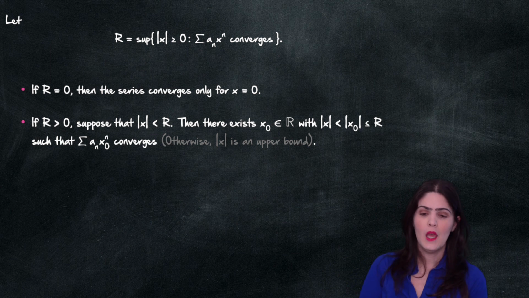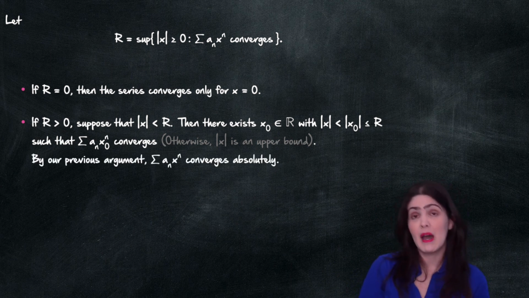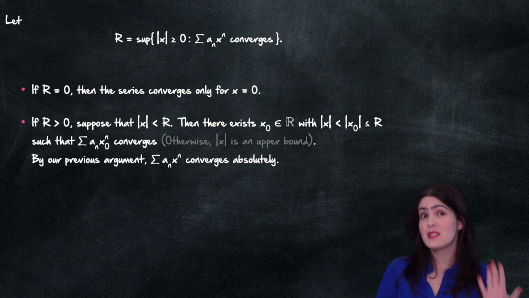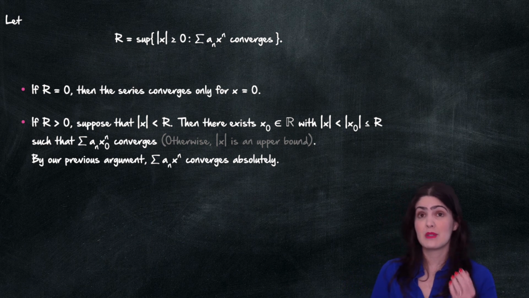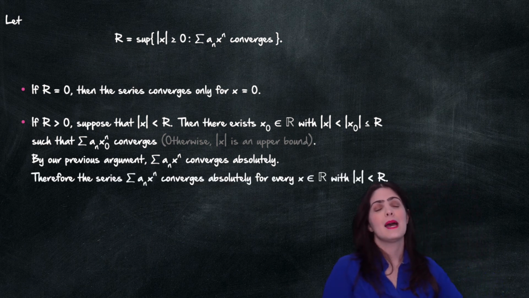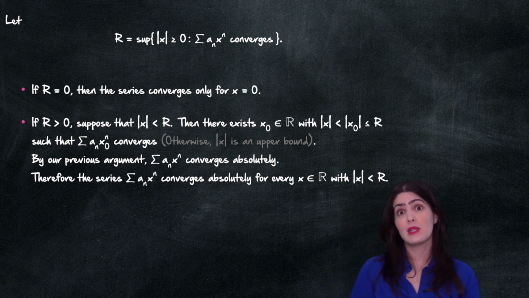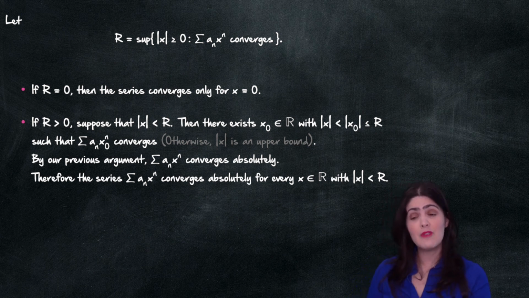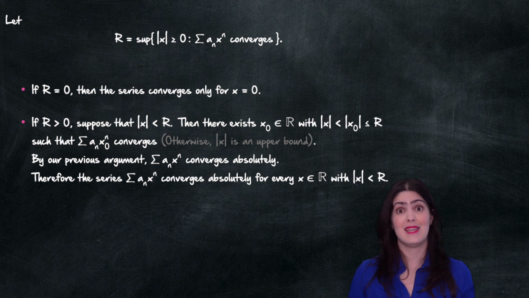Okay, so now that we have this, then by our previous argument, I know that the series of a_n times x to the n converges absolutely. Therefore, I know that my power series of a_n times x to the n converges absolutely for every x such that the absolute value of x is strictly less than R, because we picked an arbitrary x.